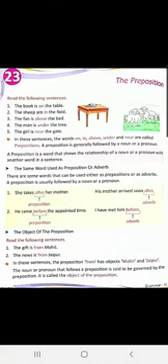A preposition is generally followed by a noun or a pronoun. A preposition is a word that shows the relationship of a noun or a pronoun with another word in a sentence. The same word can be used as a preposition, or it can be used as an adverb also. Let us see the difference between both. A preposition is usually followed by a noun or a pronoun. When just after the word there is a noun or a pronoun, then it is a preposition. But it is not the case with an adverb.